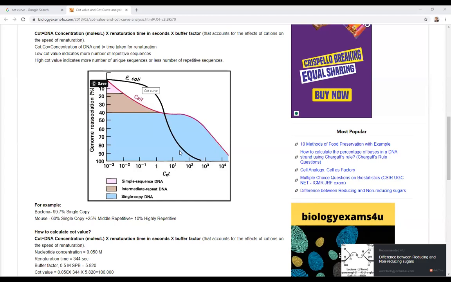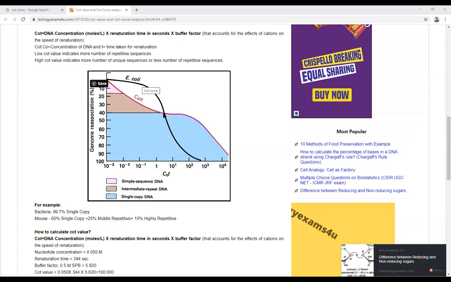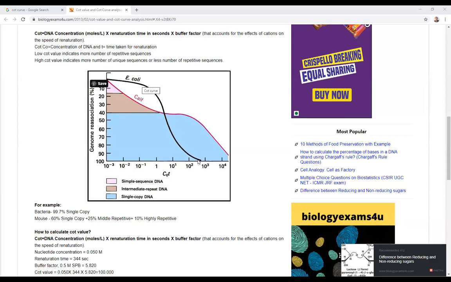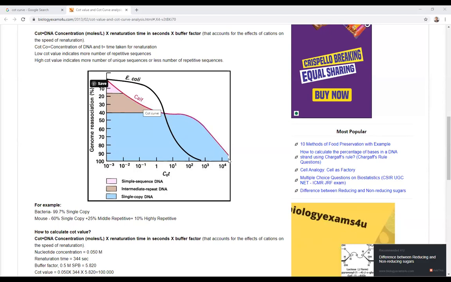Okay. Here you find that the repeated DNA sequences are present here in the case of E. coli, and here unique DNA sequences are present in the case of calf. The more unique DNA sequences, the more time it will take. This area takes more time for E. coli and this area takes more time for calf.